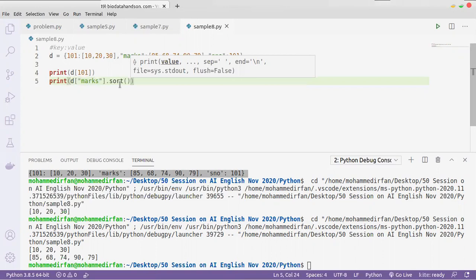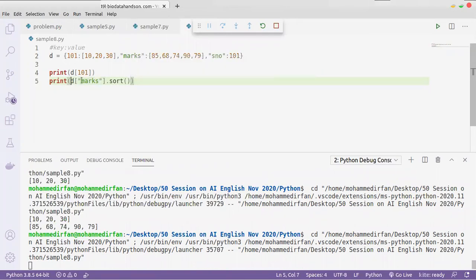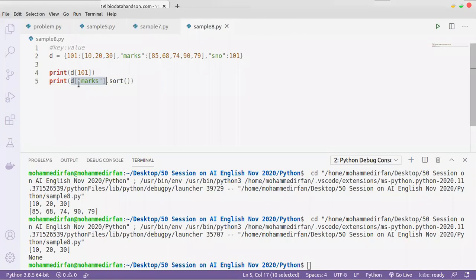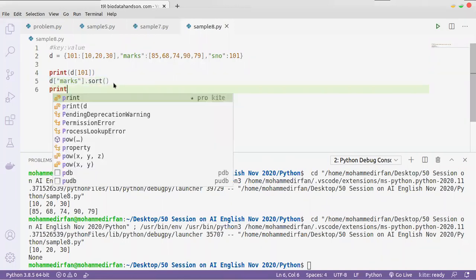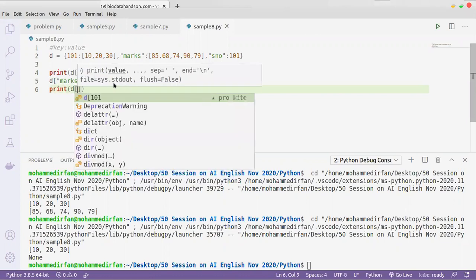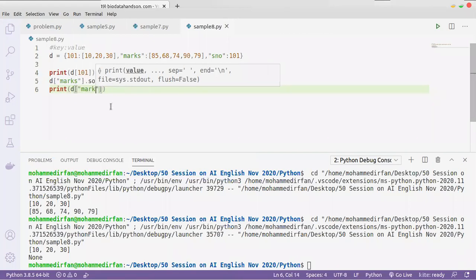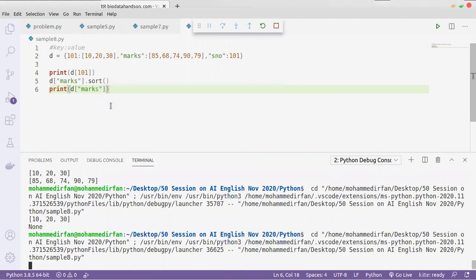Yes, we can, because it has a list value. So we can call the functions of the list. Just sorting first and then printing the values. So now it is sorted.